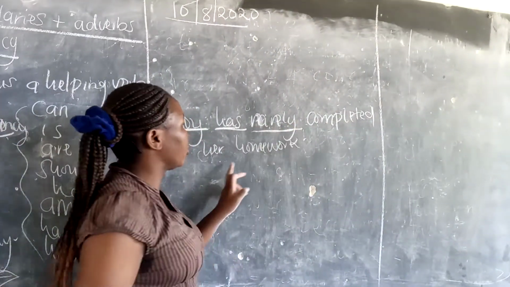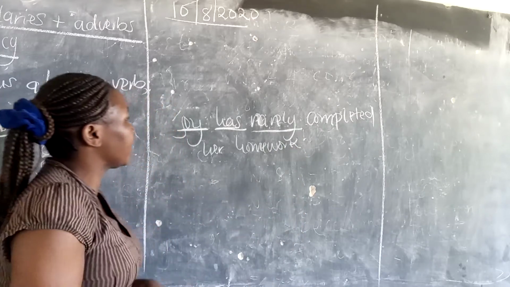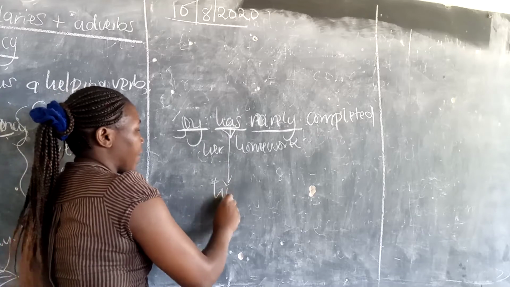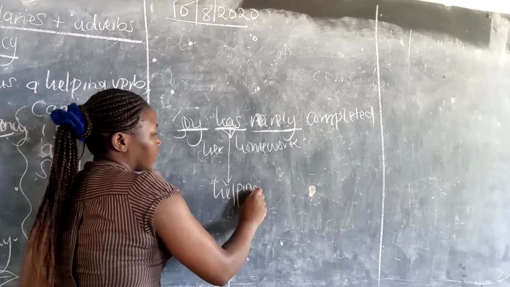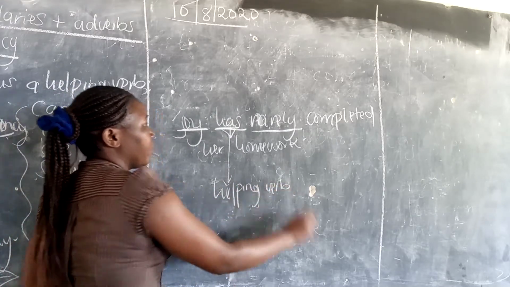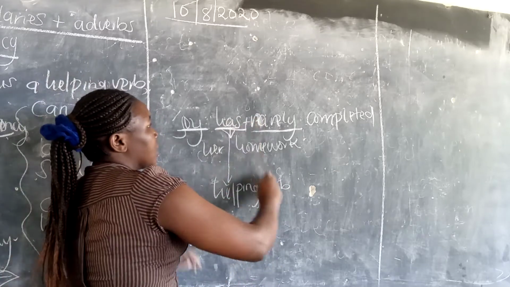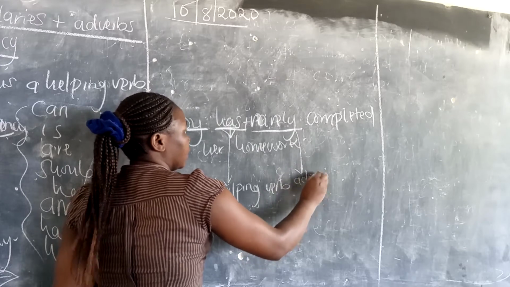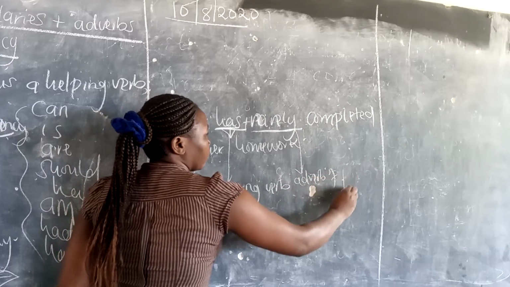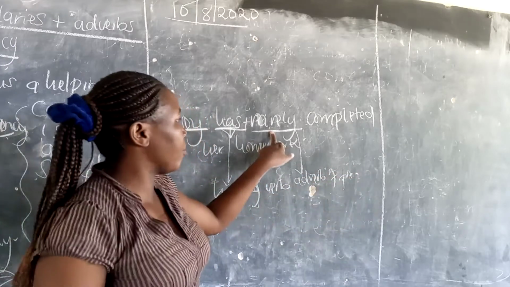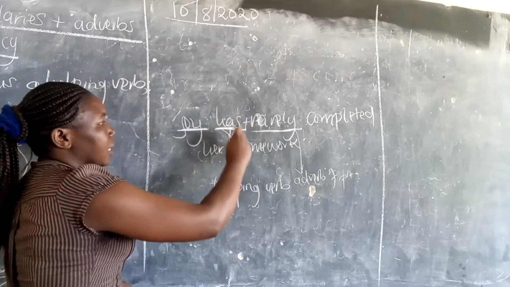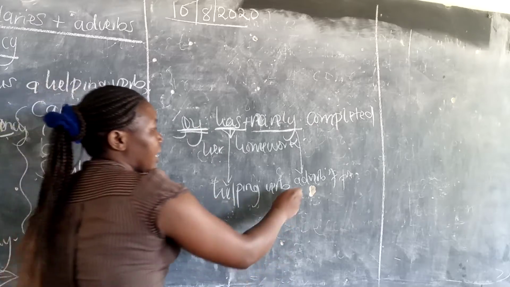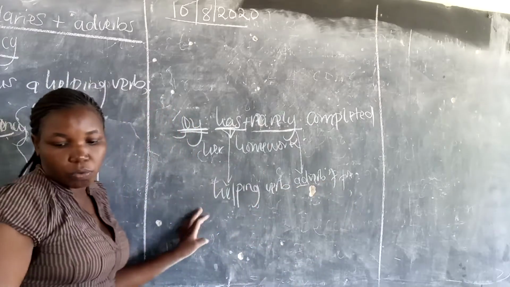So we first start with the helping verb, plus this adverb of frequency. So we are just adding a noun plus a helping verb, then an adverb of frequency, then we complete our sentence.